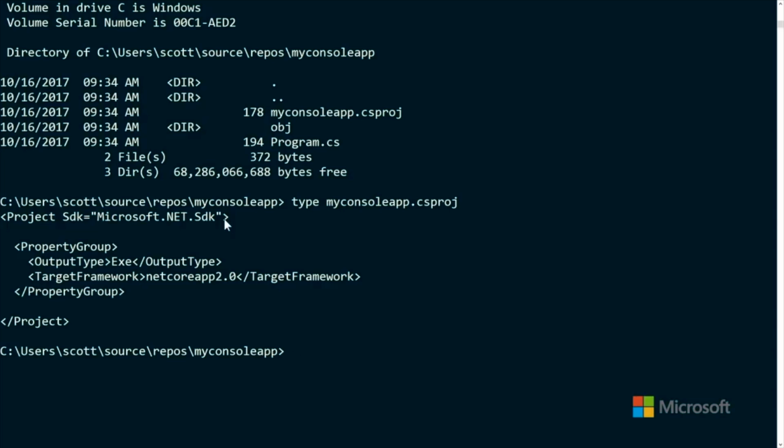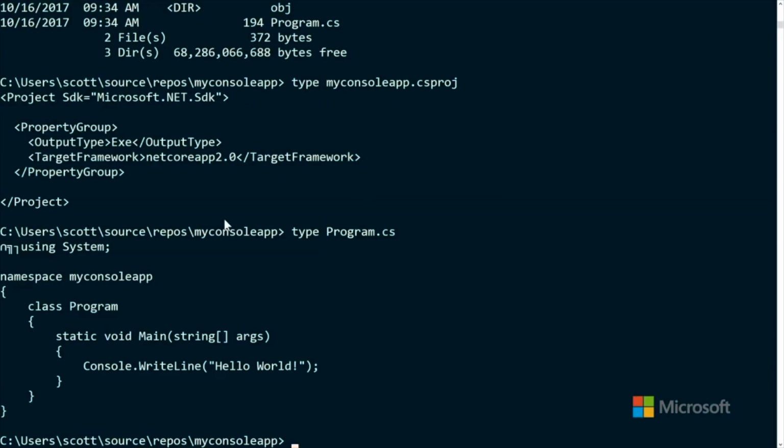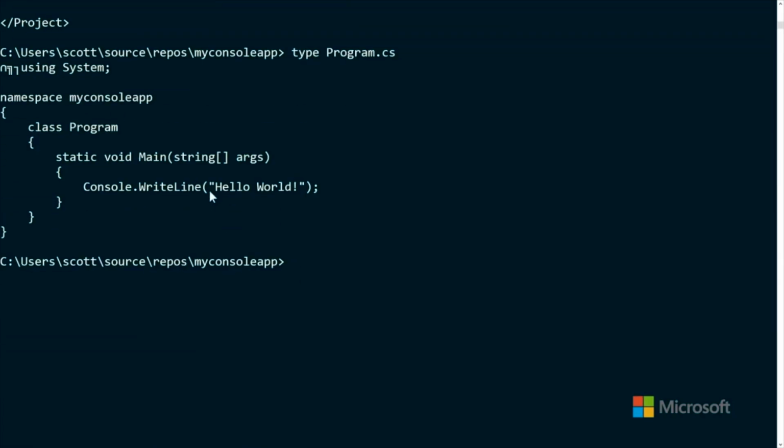Okay, so how do I do something with this? What does it actually do? Let's run it. Here's the code. Hello world. Pretty straightforward. So we'll do a quick run. Is that okay? Yeah, that sounds good.